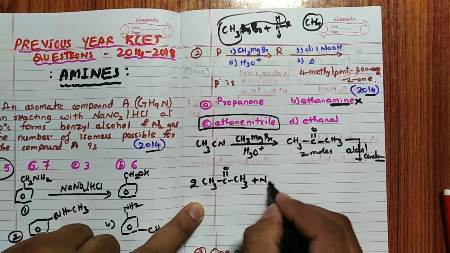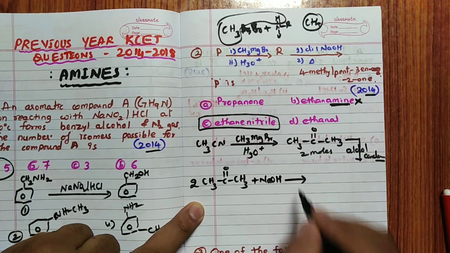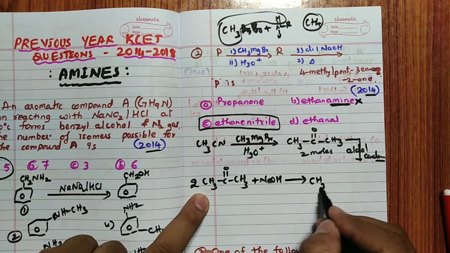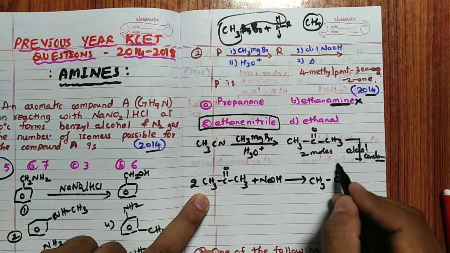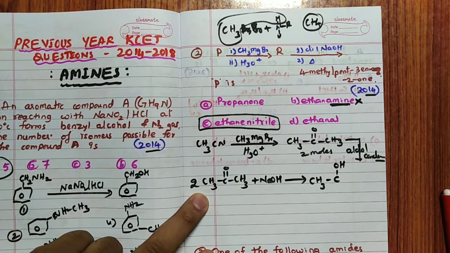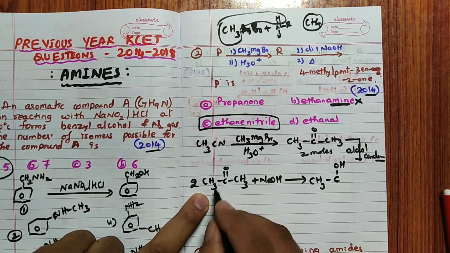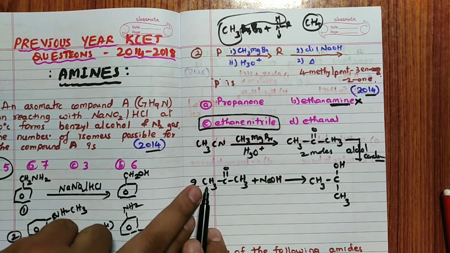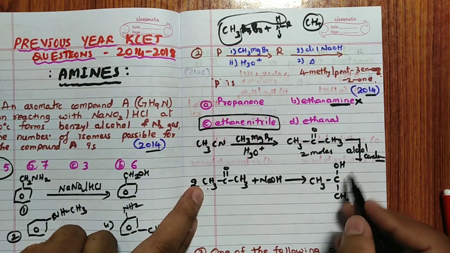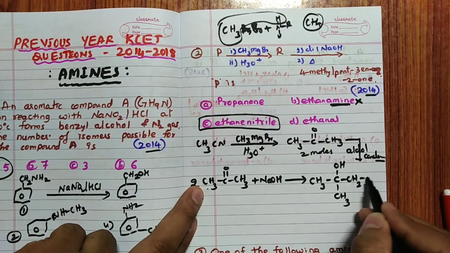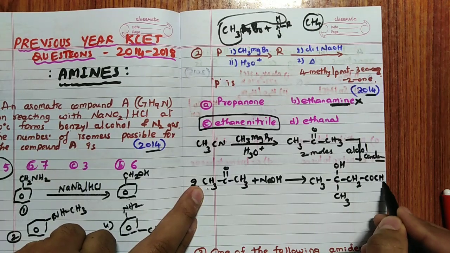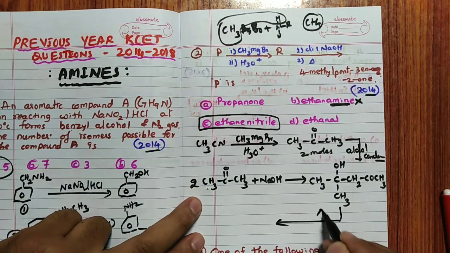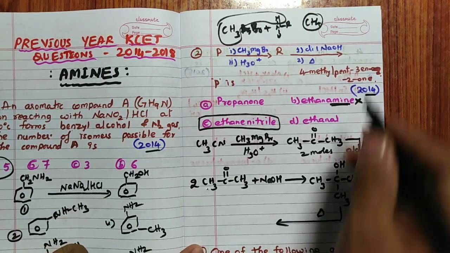2 moles of CH3, C double bond O, CH3, when it reacts with NaOH, you are going to get the product as, remember, this CH3 will be as it is. This C becomes C–OH, and this is CH3 I have written here. Next, in another molecule, this H has become OH here. So the remaining is CH2, COCH3. Then this is heating.